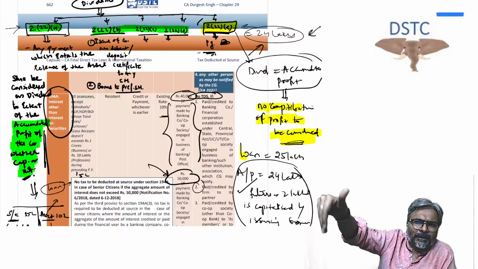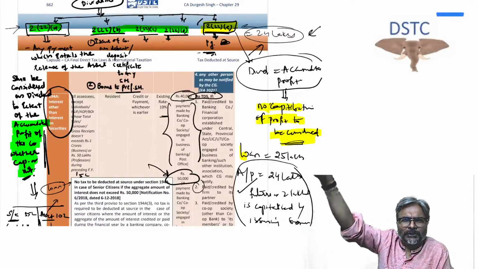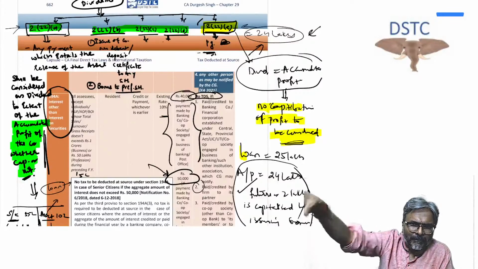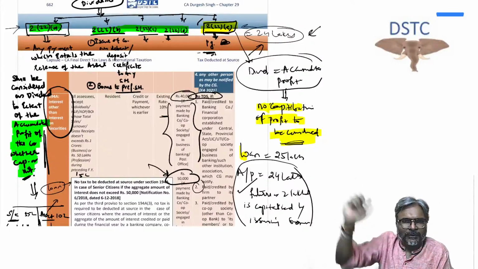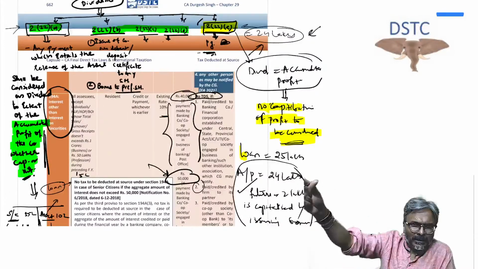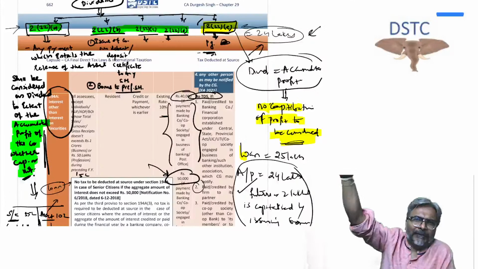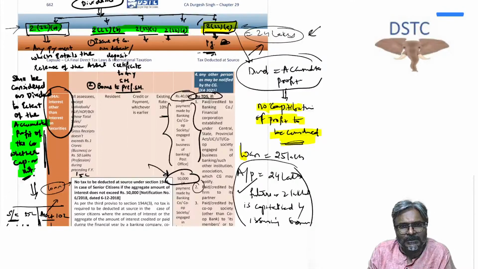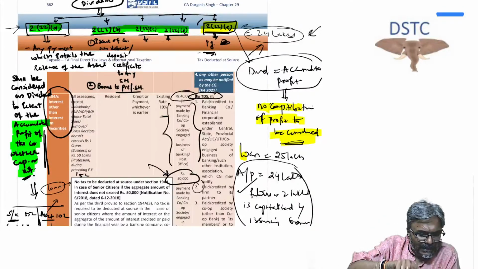For example, one of the shareholders is also a works contractor, and the company has hired him for doing the works contract of the office. For that purpose, the company has given the shareholder an advance of rupees 20,000 for doing the works contract. So that advance, will that be subject to TDS under 194?